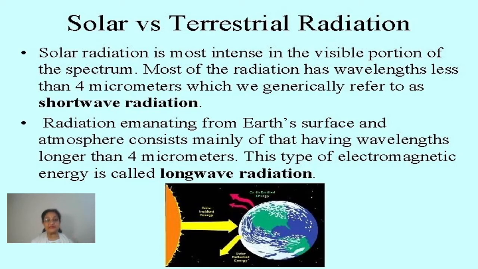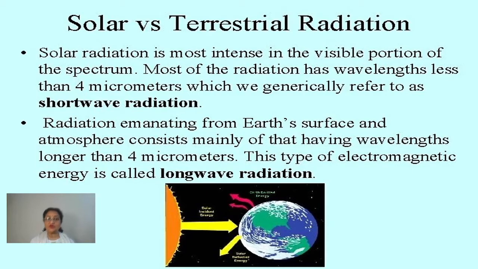Now what is the basic difference between the two? This also you should know, right? You can see the difference in front of you. Solar radiation, the first one, is most intense in the visible portion of the spectrum. Most of the radiation has wavelengths less than 4 micrometers, which is then called short wavelength, short wave radiation. Clear? This is why it is called short wave.